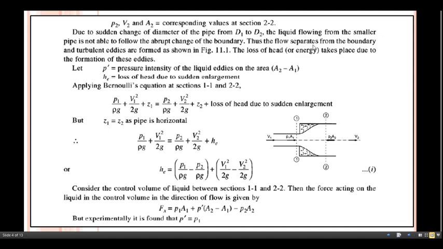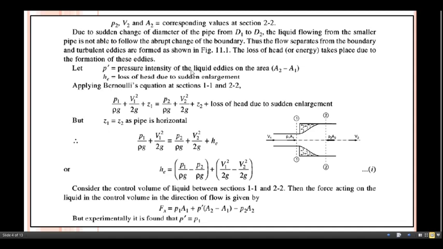Thus the flow separates from the boundary and turbulent eddies are formed. So as shown in this figure, the flow separates from the boundary, and so here the turbulence will occur. The loss of head takes place due to the formation of these eddies.